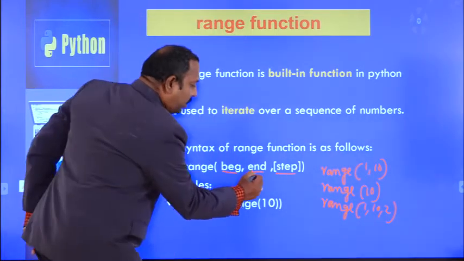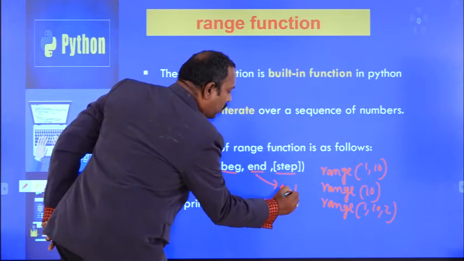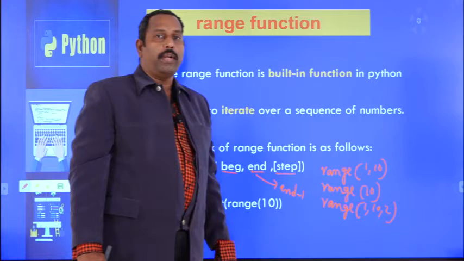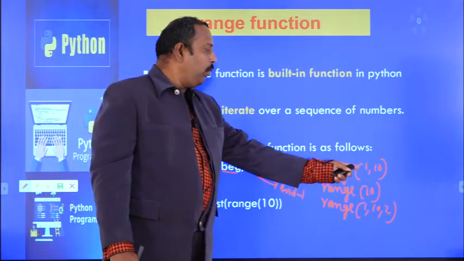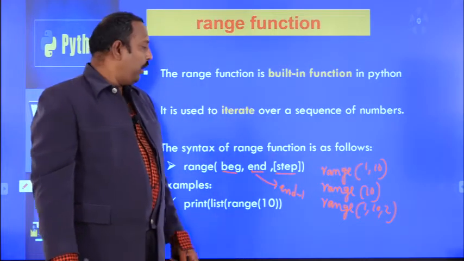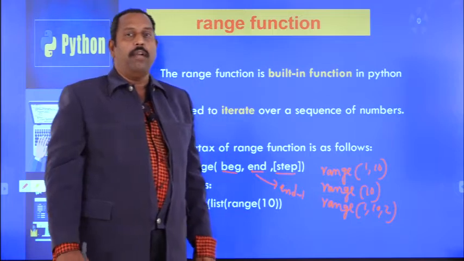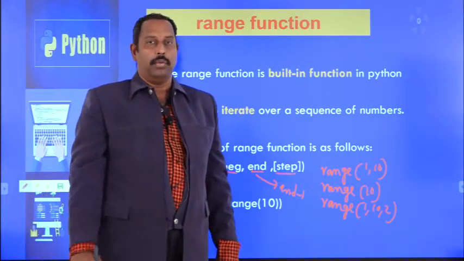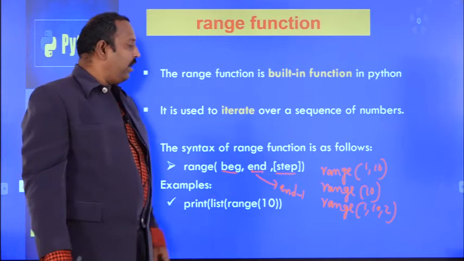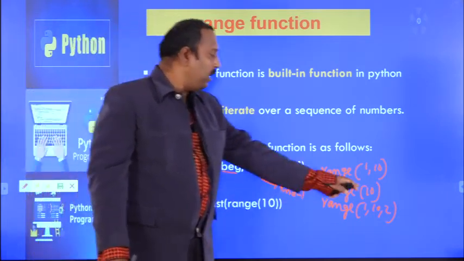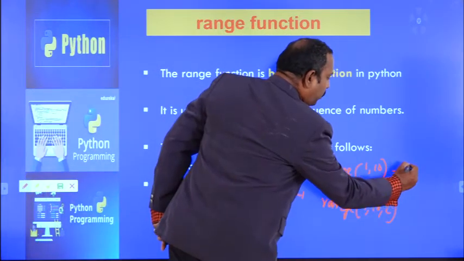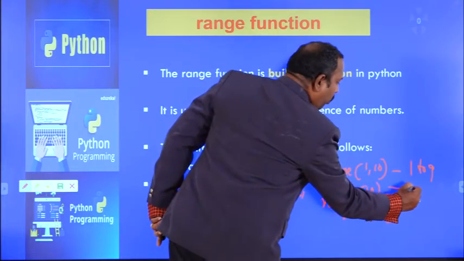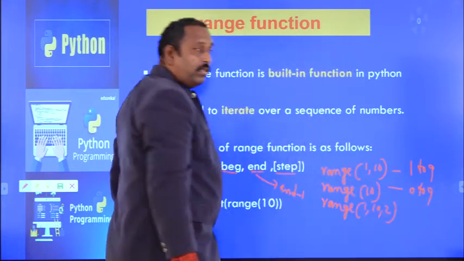Always the end means it will take the value end minus 1. That means range 1 to 10 will take values only 1 to 9. Range of 10 means if you don't specify the begin value, it will take the value 0. Always end is end minus 1, so 10 minus 1. Here it will take the values 0 to 9.